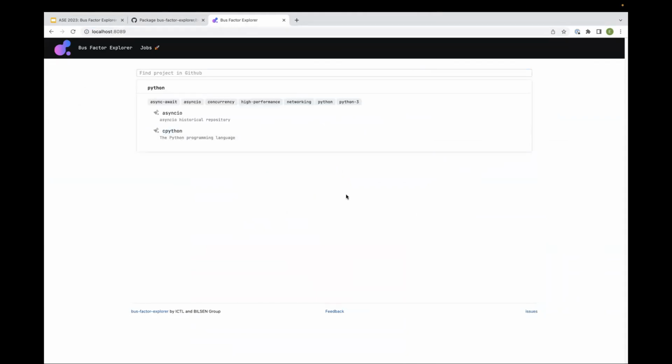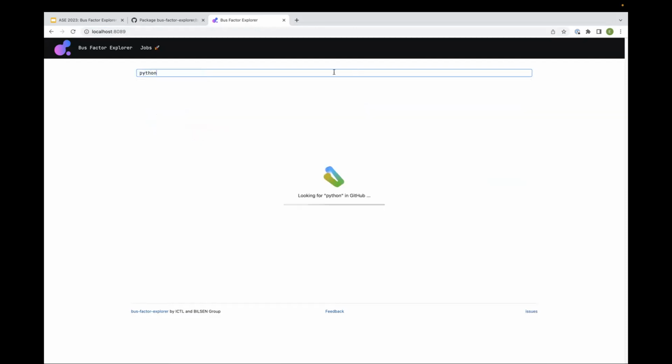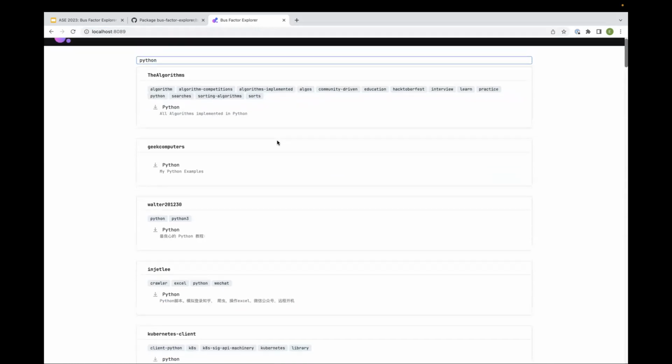Here you can see our main page, and there are two already computed projects, asyncio from the Python group and CPython. Here you can search for repositories, like on GitHub. For example, you can search just by the term Python, and in this case you will search by repository name.